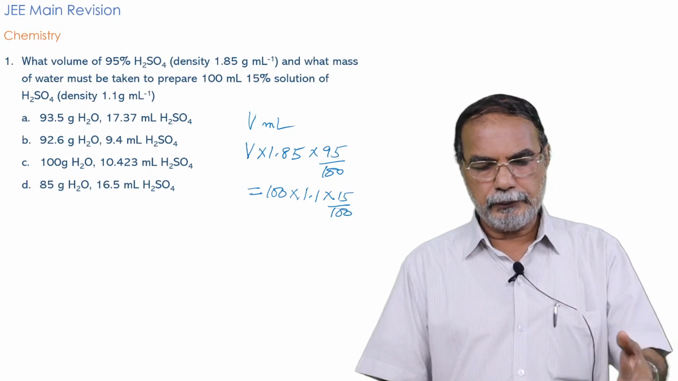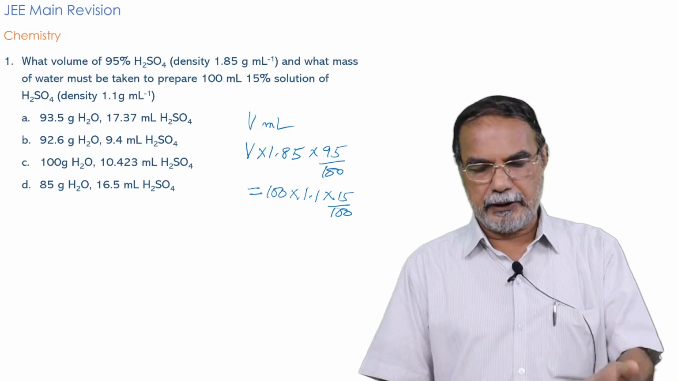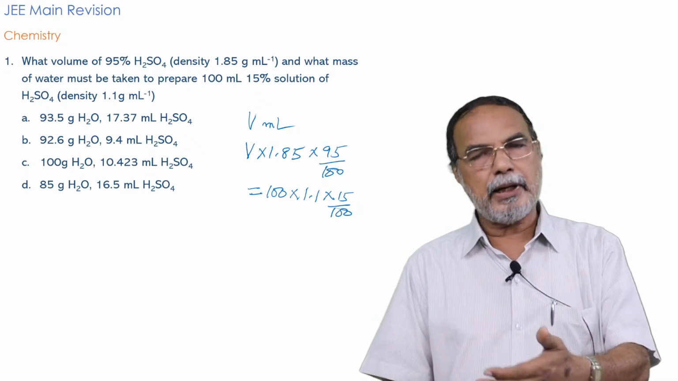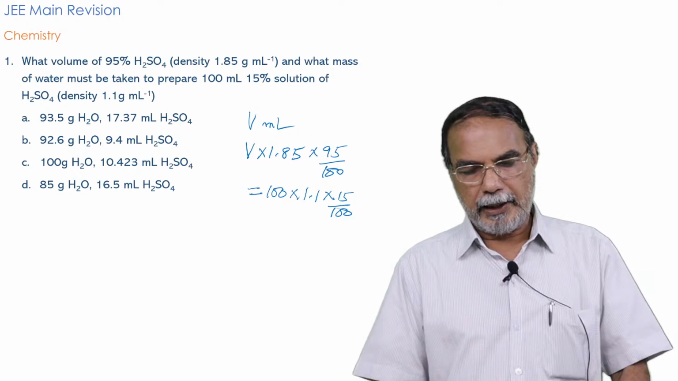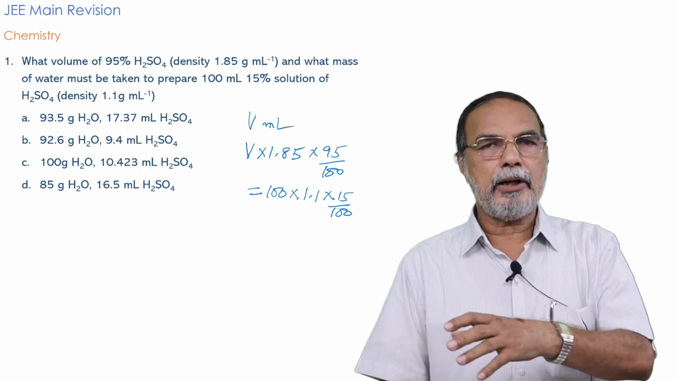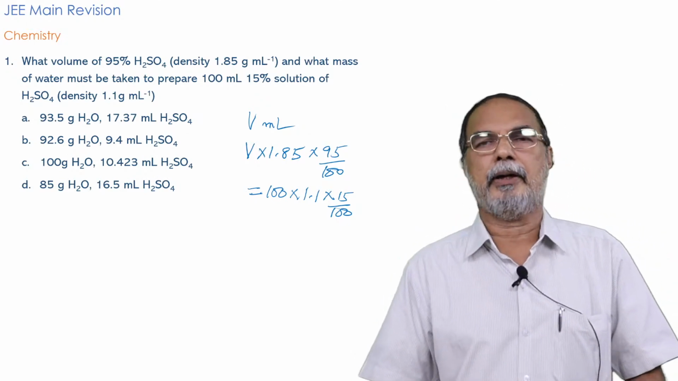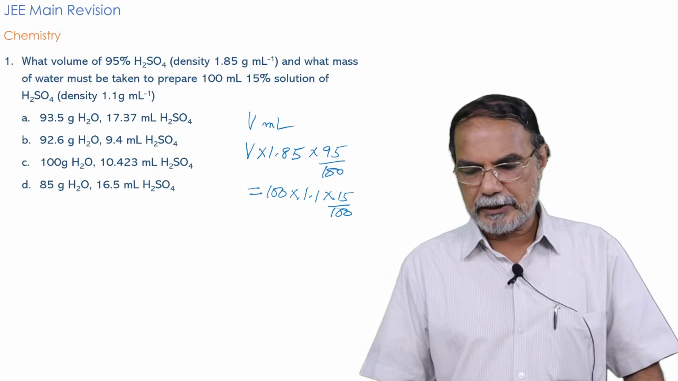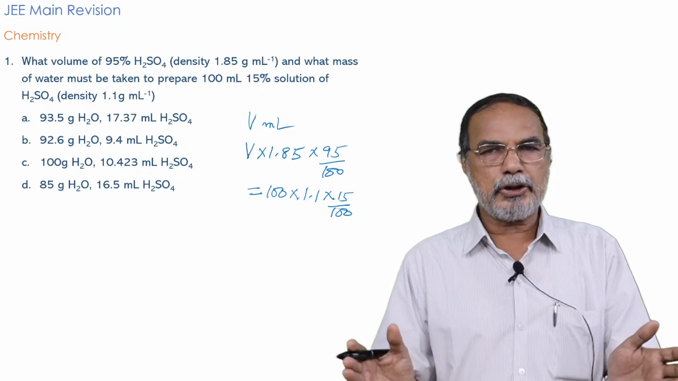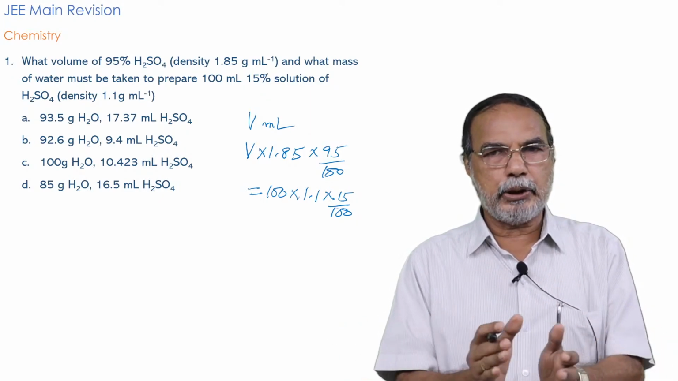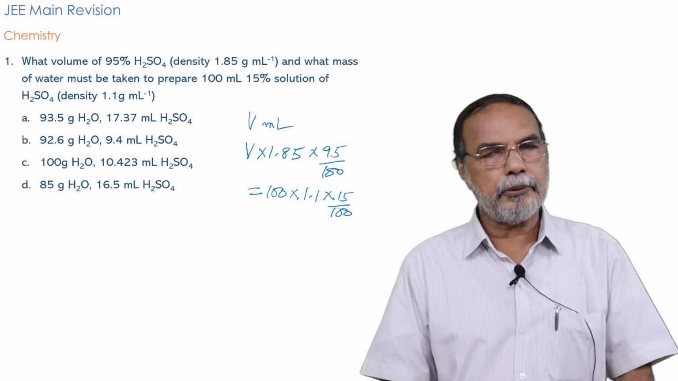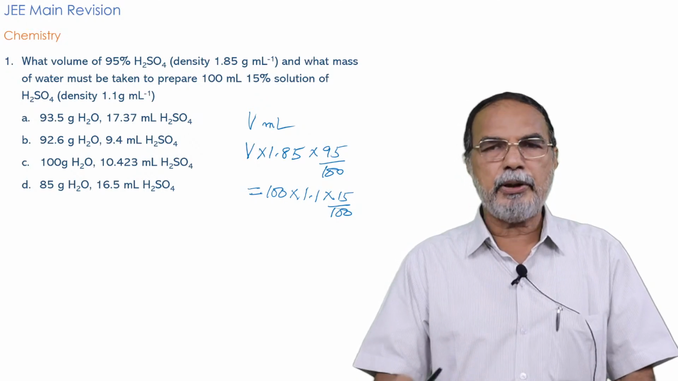With regard to the V mL sulfuric acid that you have taken, the mass of sulfuric acid is V into 1.85 into 95 by 100. And the same mass of sulfuric acid is present in the second solution, 100 ml, 15% solution of density 1.1. So the mass is 100 into 1.1 into 15 by 100, which means these two masses are the same. That means you can equate the two: V into 1.85 into 95 by 100 is equal to 100 into 1.1 into 15 by 100.